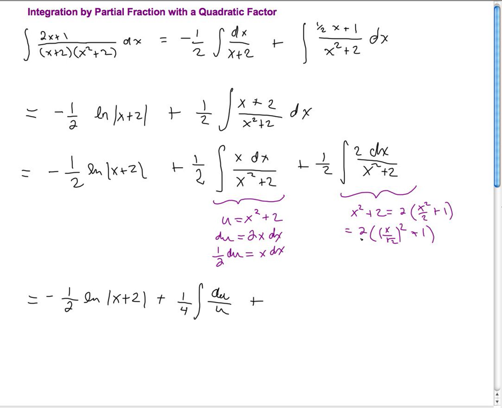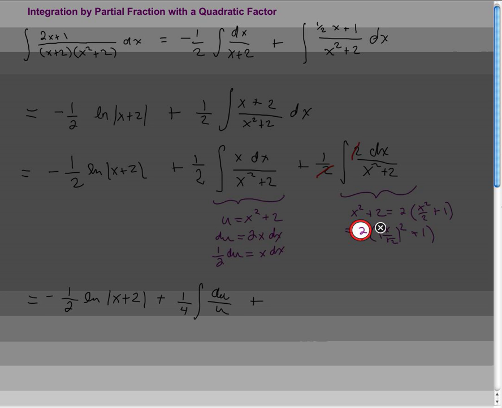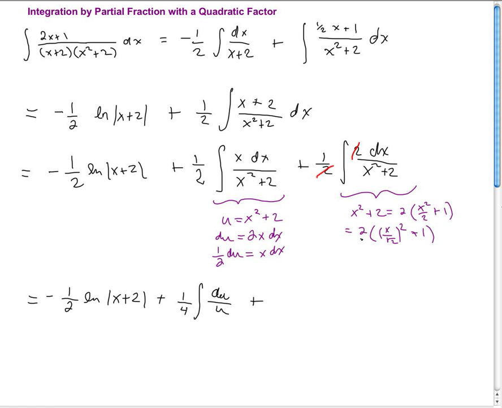And note, this 2 cancels with that, so I'm just going to have that 1/2 there. So that's going to give me 1/2 integral dx over 1 plus x over square root 2, the quantity squared. Okay, we're almost ready to go here.